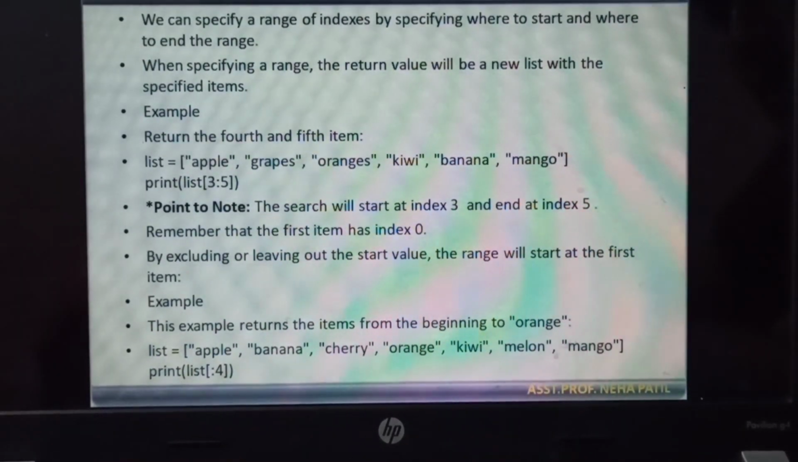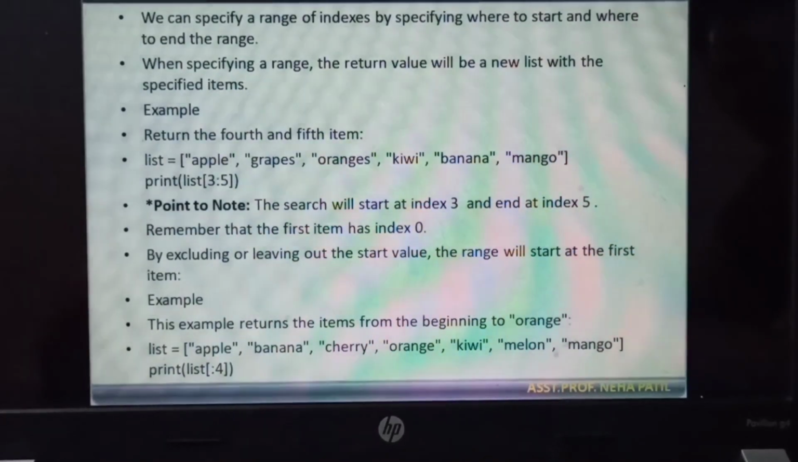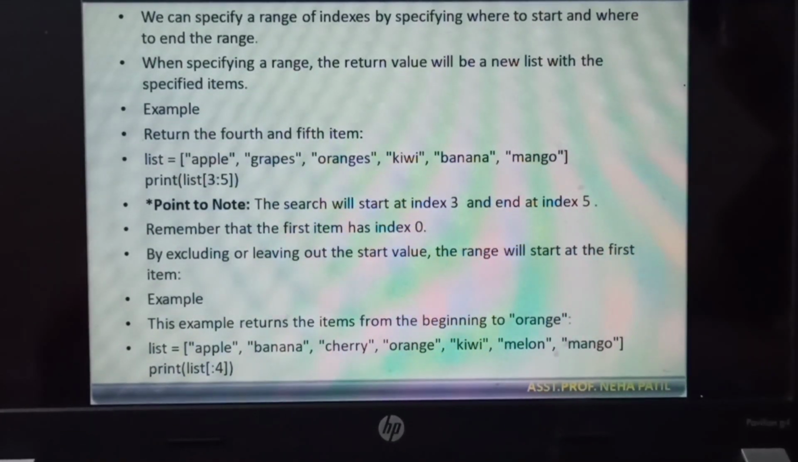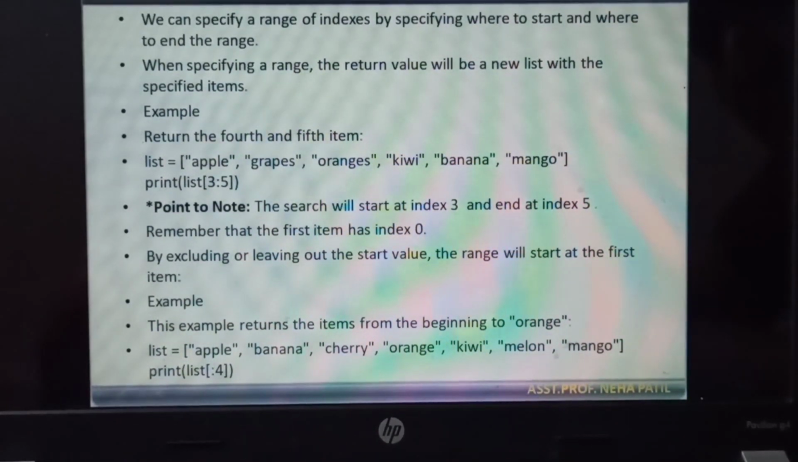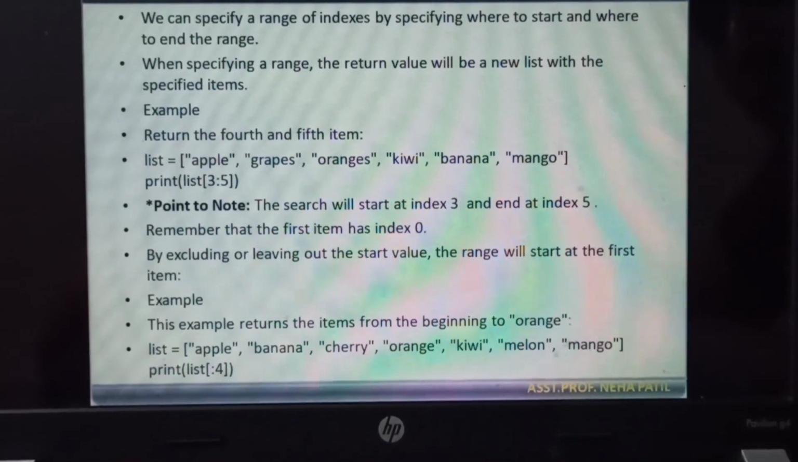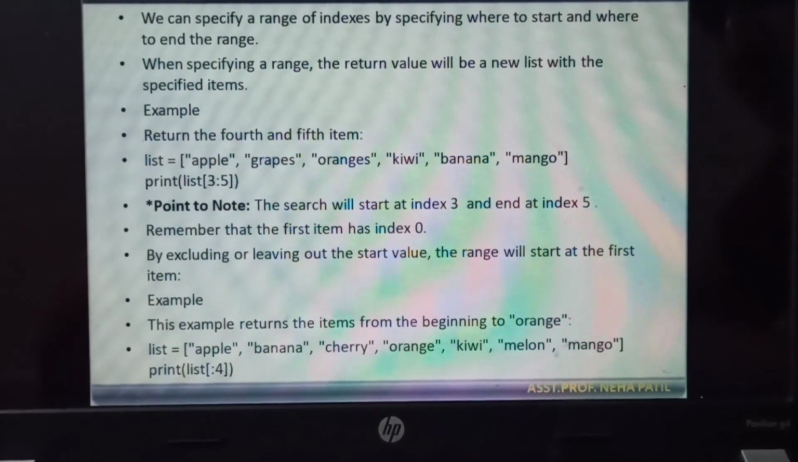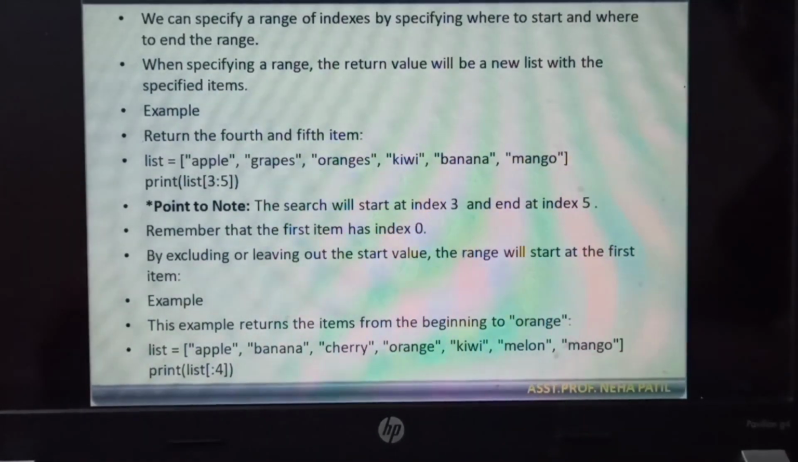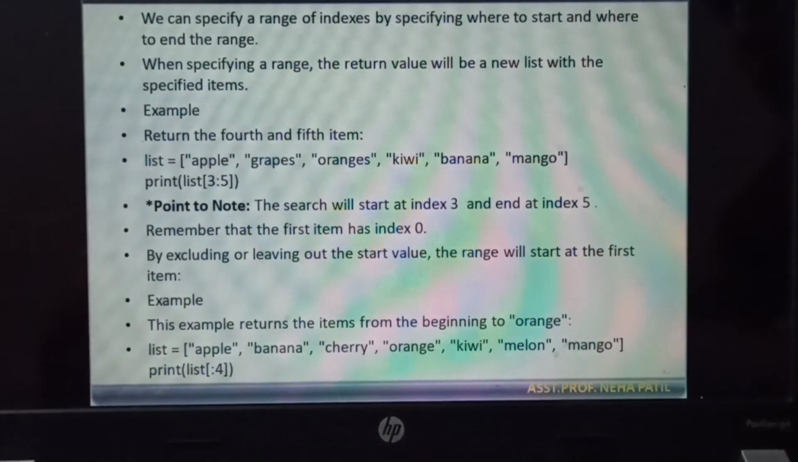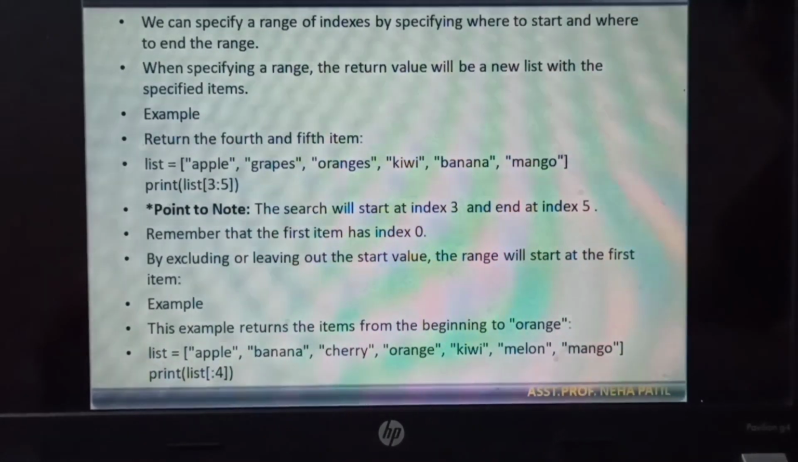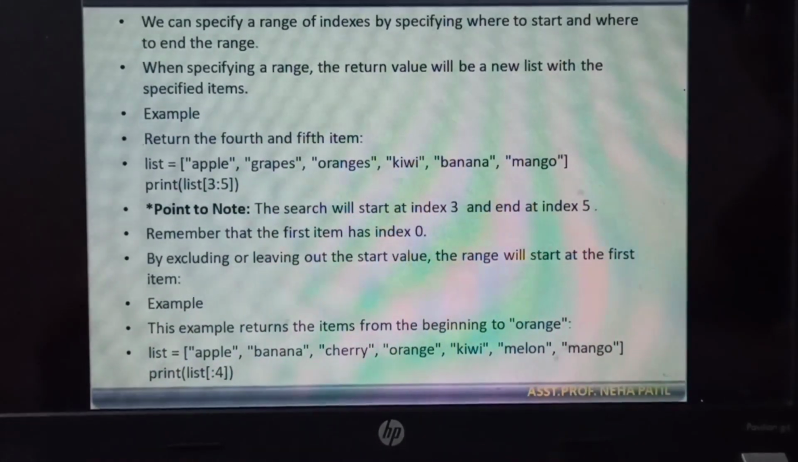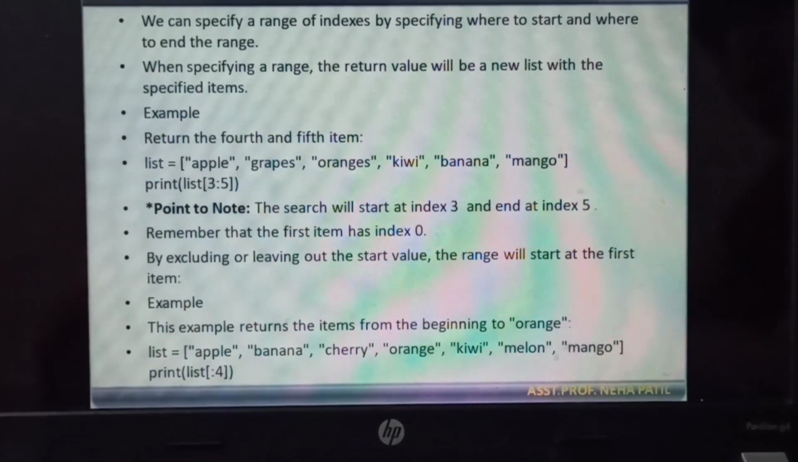And whenever we are mentioning the index here, like the 3 to 5, then the search will start at the index 3 and it will end at the index 5. So whenever we are passing the index like 3 to 5, that means it is going to print from the third index to the fifth index, whatever be the items present at that position, it will print that item.